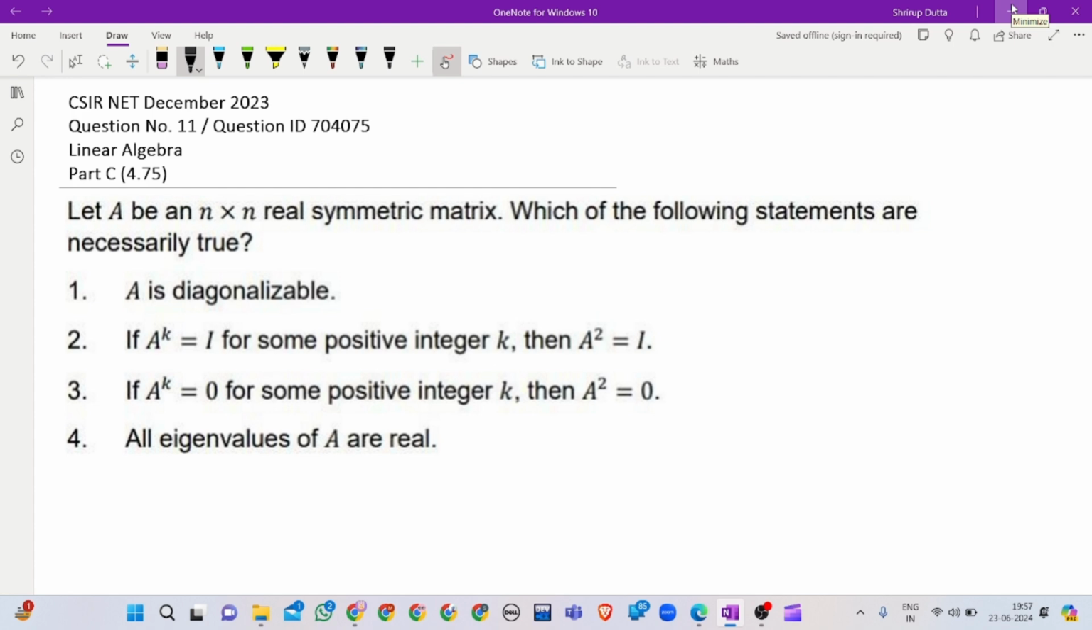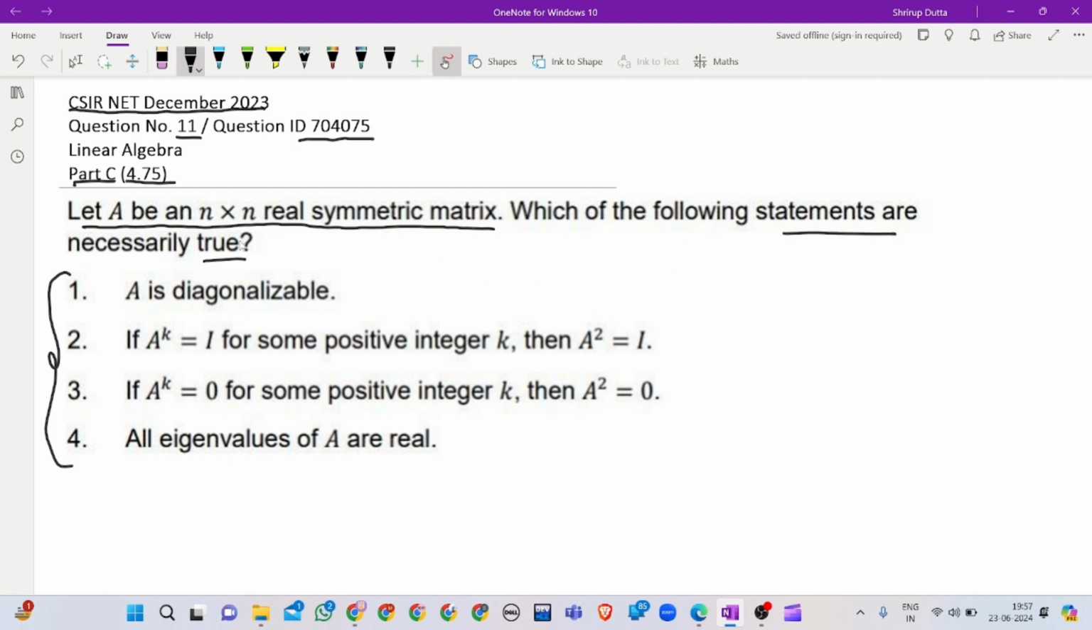Today I'll be discussing a question from linear algebra. This question comes from CSIR NET December 2023, question number 11, question ID 704075. It is from part C, has 4.75 marks, and we have to check each and every option. Given that A is an n cross n real symmetric matrix, which of the following statements are true?